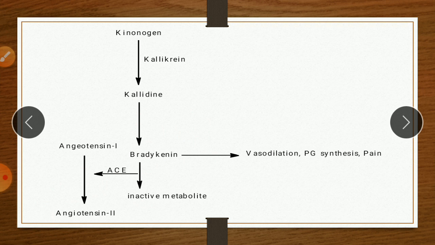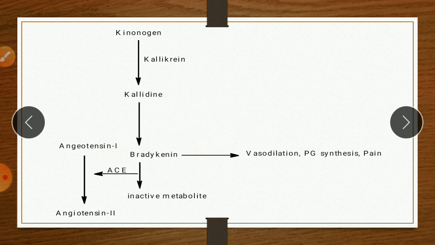So in order to decrease the blood pressure, we want to inhibit the formation of angiotensin II, and we want to increase the activity of bradykinin. So this is the normal physiology of the renin-angiotensin system and bradykinin.